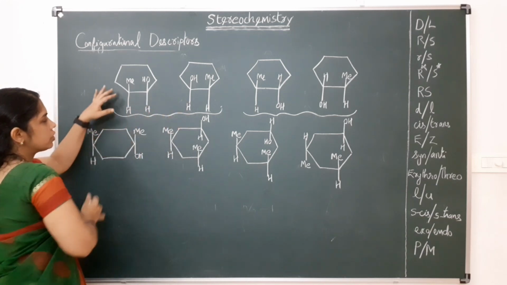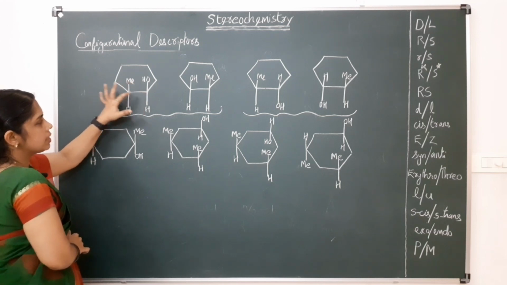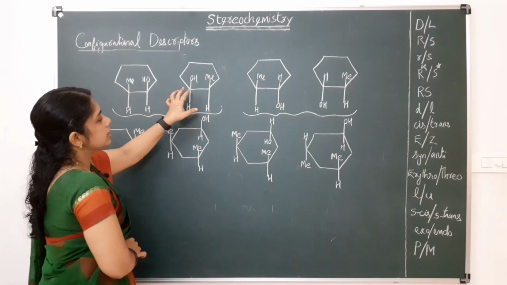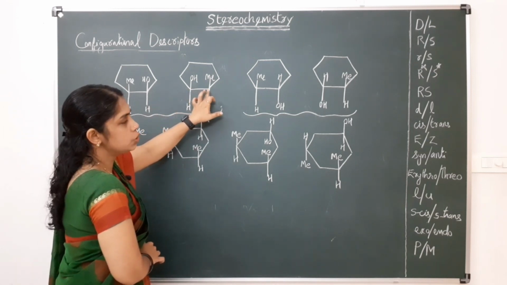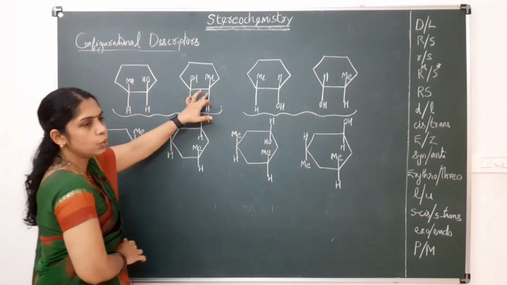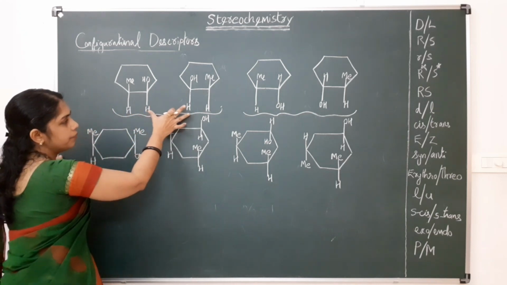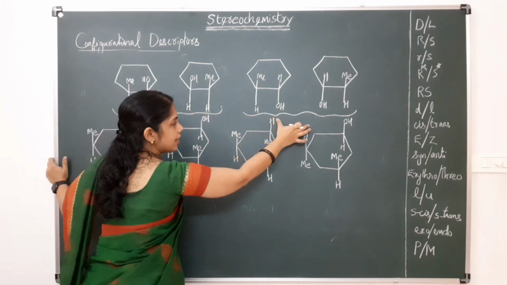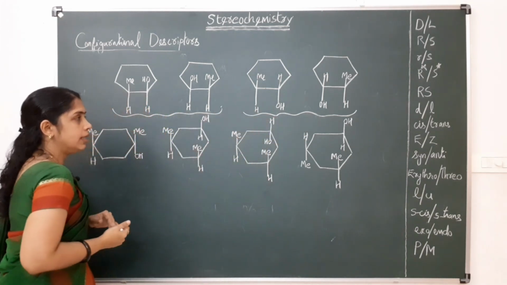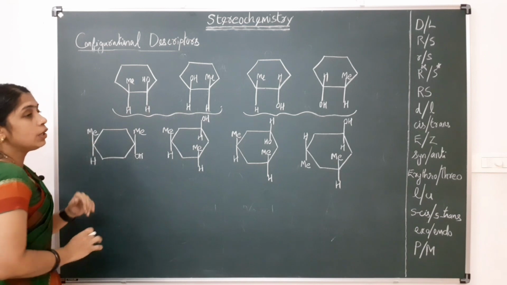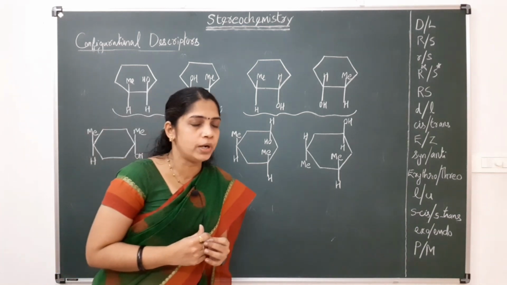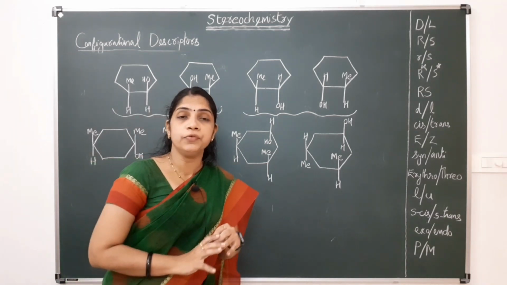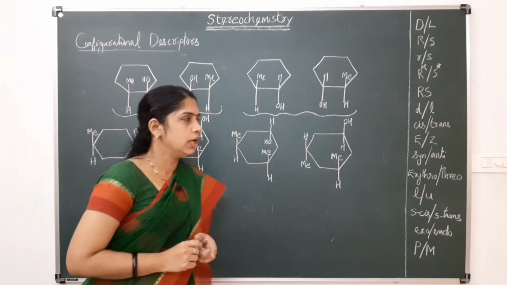And in the cis isomers these two are enantiomers. Suppose this is R, this is S, 1R, 2S, and suppose this is 1S and this is 2R. So these are enantiomers, and these are also enantiomers, and this is the cis isomer, this is the trans isomer, and this cis and trans remain as diastereomers. So in this case we are using cis and trans system of nomenclature instead of E and Z. I said E and Z are generally used in the case of acyclic or open chain compounds.